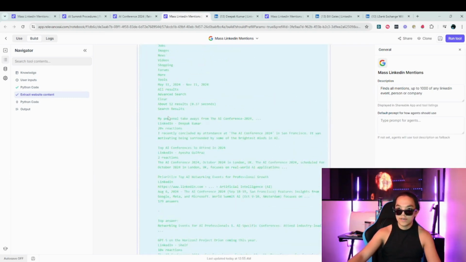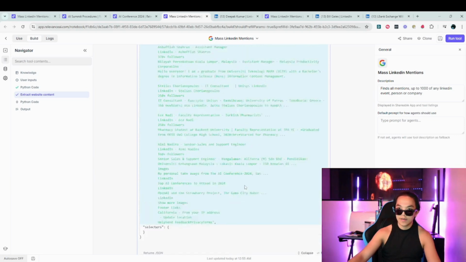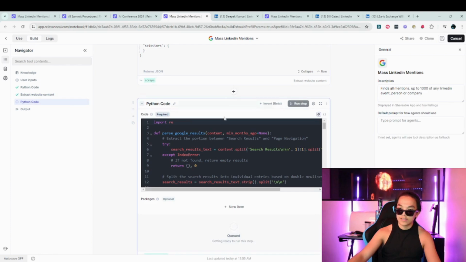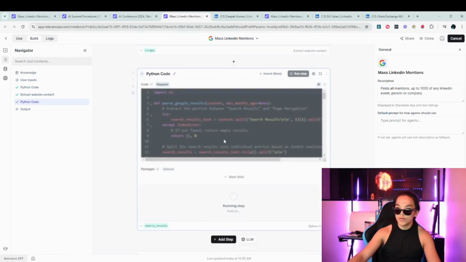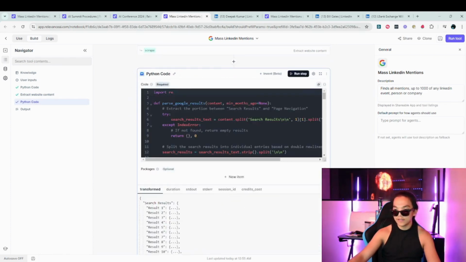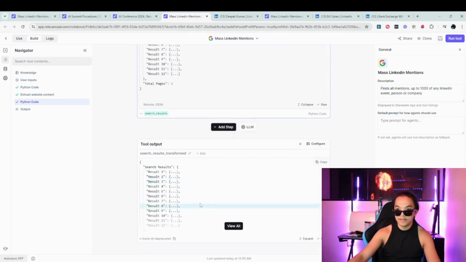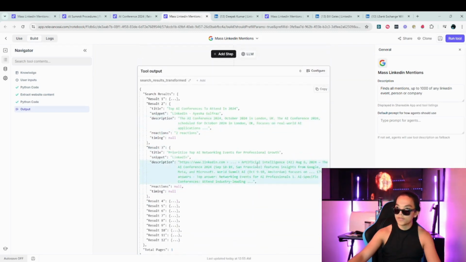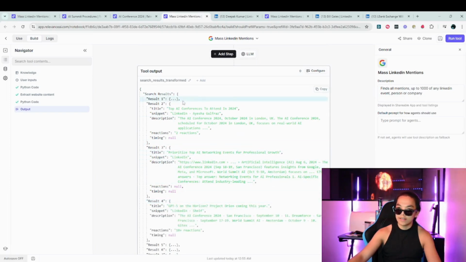So over here we have all these search results of all these people that we found. And now we just use this last Python step to wrap it up in a neat little list over here and give this back to the agent. We'll see there's some info there, and all of this is for the agent to use. Now, when our research agent Bob looks at it, it's going to look at some of these, pick 5, and do some research on all of them. Let's go over to Bob.